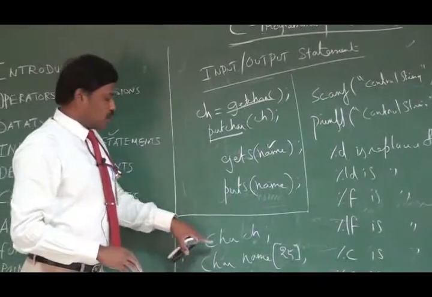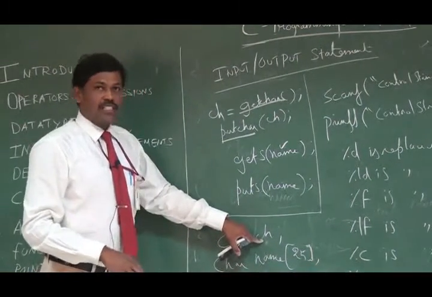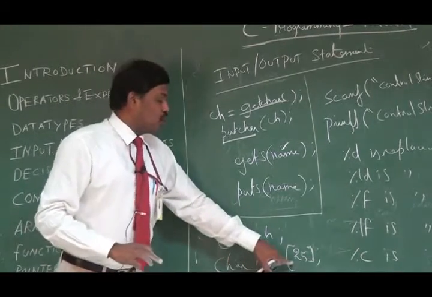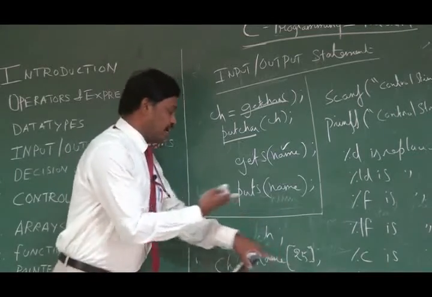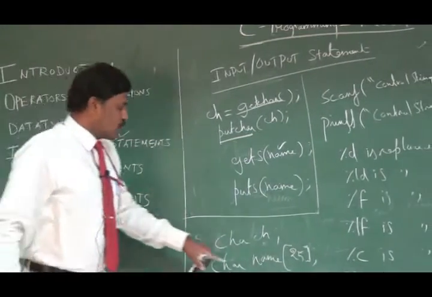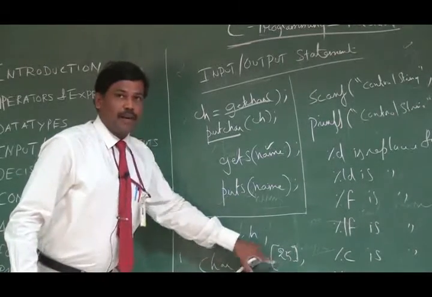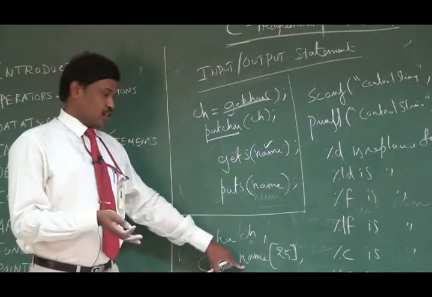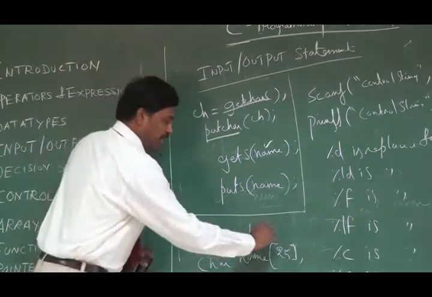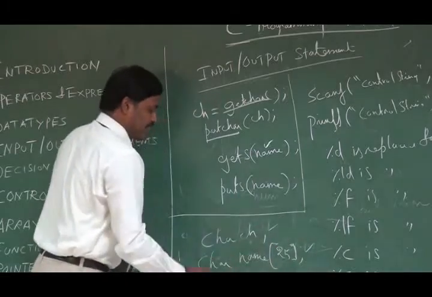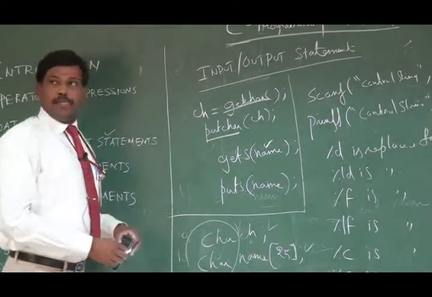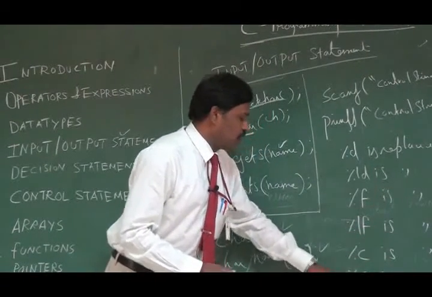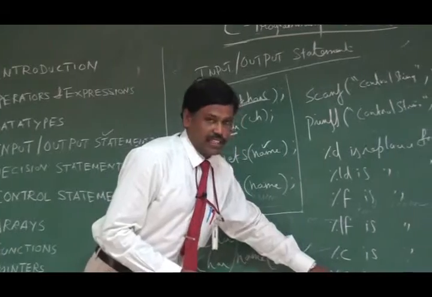So char ch means this variable ch can store only one character, whereas char name[25] is a one dimensional array, which I will explain when I come to the topic of arrays. So char name[25] means this variable name can store a maximum of 25 characters. Whether it is for a single character or a collection of characters, the data type used is only char. So %c is for getting a single character as input, and %s is to get a collection of characters, that is a string.